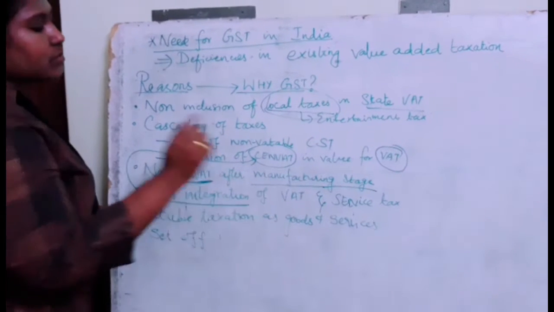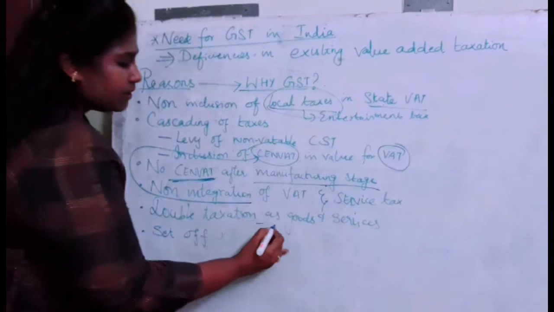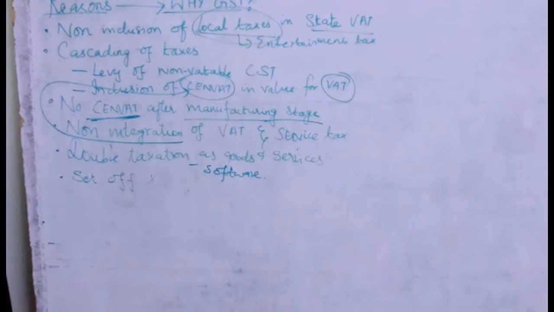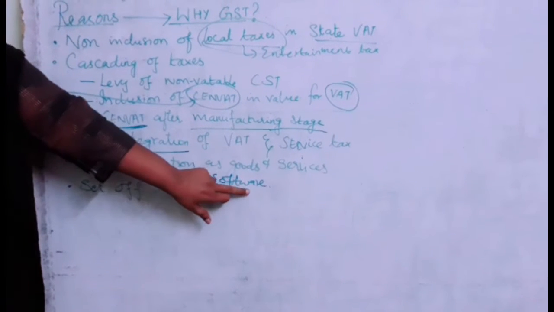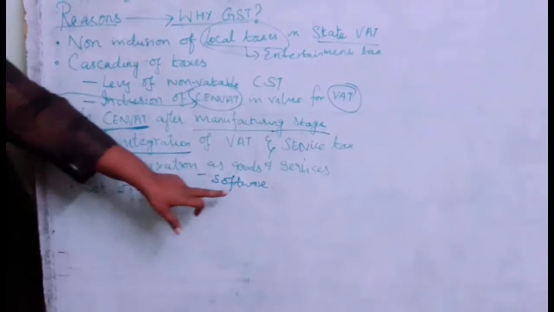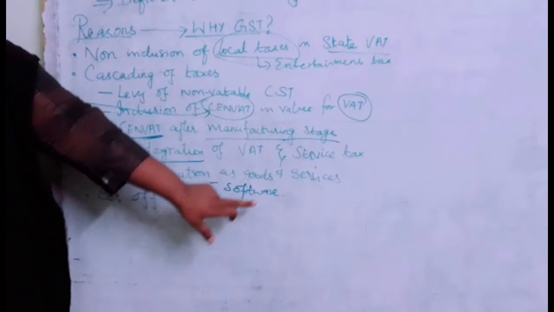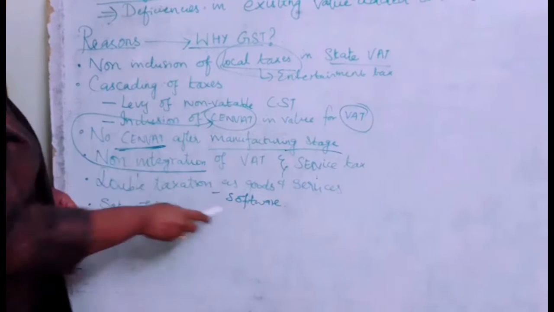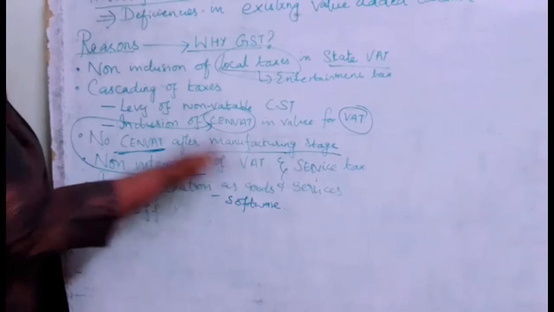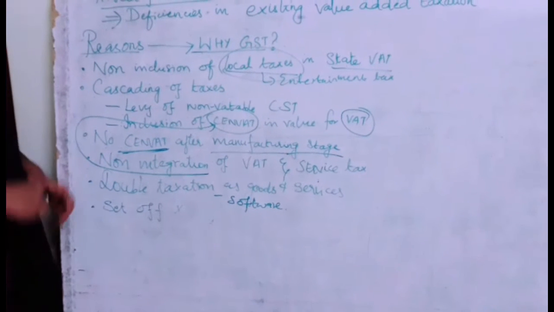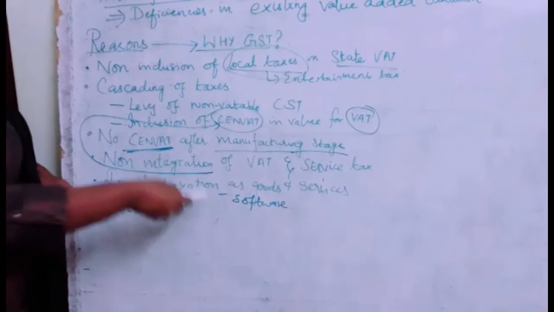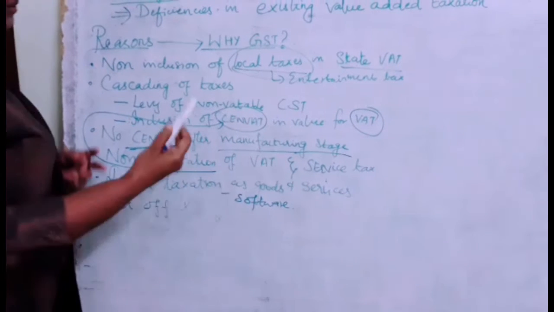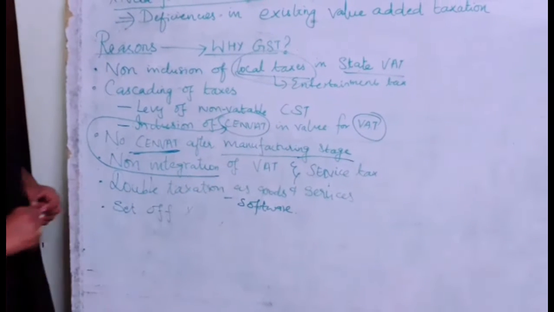Finally, double taxation as goods and services. For example, take software. Whenever you go to a company and purchase software, it is an intangible asset. It will not be given to you in the hand. It will be recorded in a CD and the CD will be given to you. So what will you classify this as? Will it be classified as a service because it is intangible, or as a good because it is recorded in a CD? Because of that confusion, there is always double taxation on software. It will be taxed as a good as well as a service. So two types of taxes will be paid on the same product.